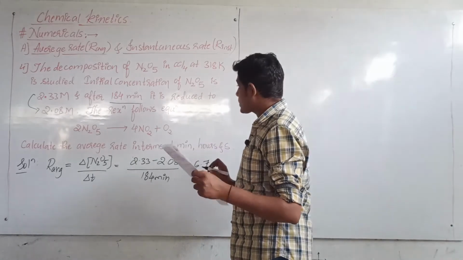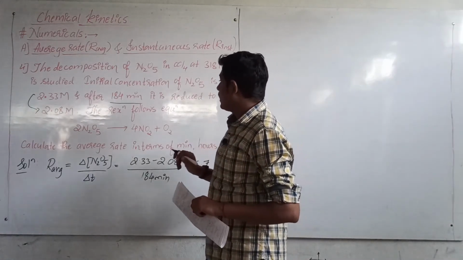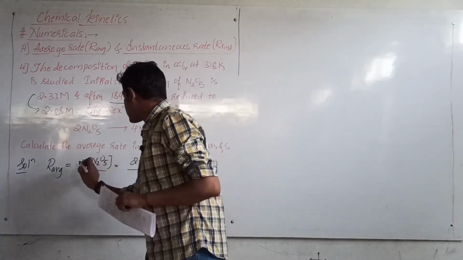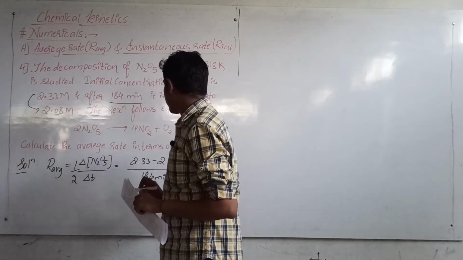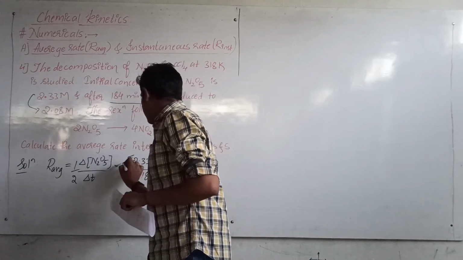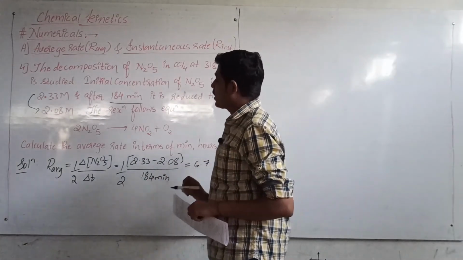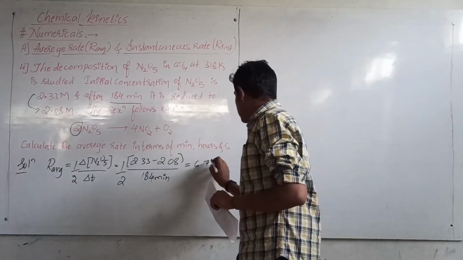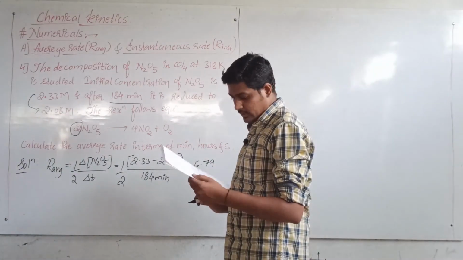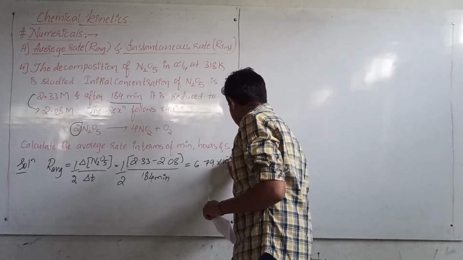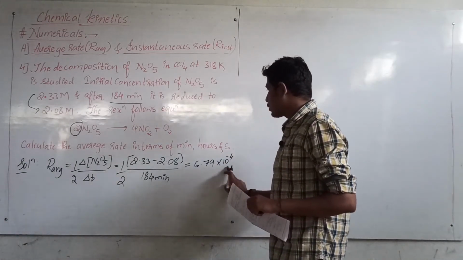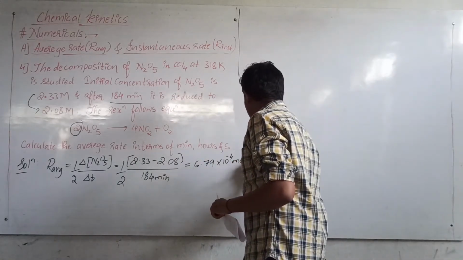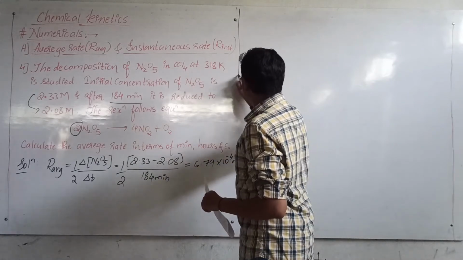On solving this you will get 6.79. Sorry, I've made a mistake here. First you have to write the uniform rate of reaction, so this will be multiplied by 1 upon 2. Why? Because its stoichiometric coefficient is 2 here. So solving this will give you 6.79 into 10 to the power minus 4. What is its unit then? They have given it in minutes, 184 minutes, so it will be moles per liter per minute.